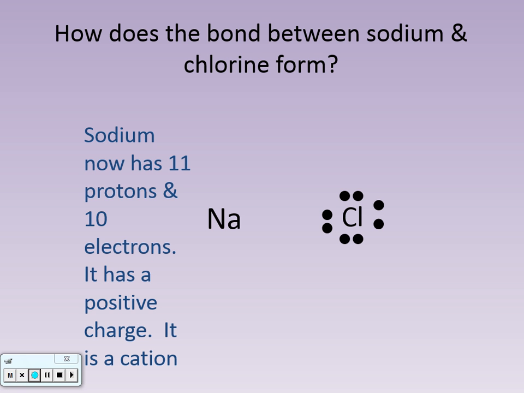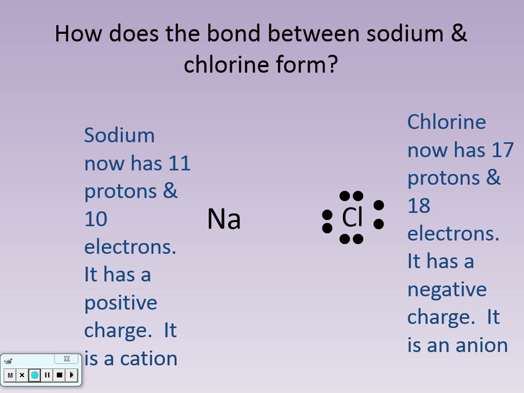So let's talk about chlorine. How many protons does chlorine have? 17, because that's its atomic number. But now, how many electrons does it have? It has 18 electrons, because it picked up one from sodium. It starts with an even number, but now because it's picked this electron up, it has more electrons than protons. Chlorine now has 17 protons, but 18 electrons. So what kind of a charge does it have? Negative, so that makes it an anion.